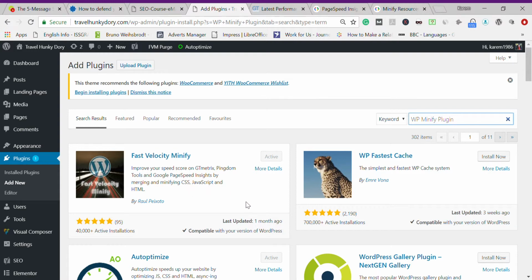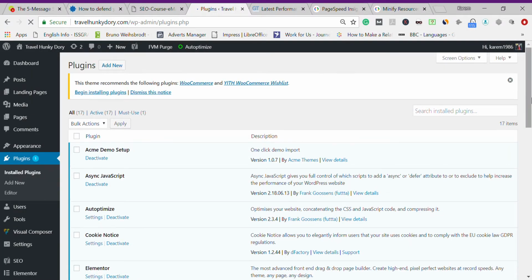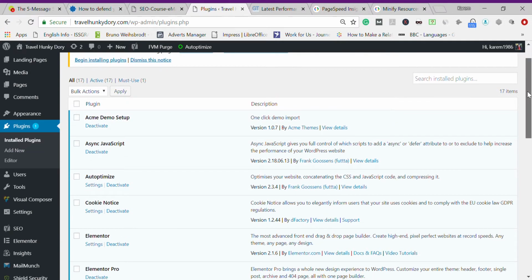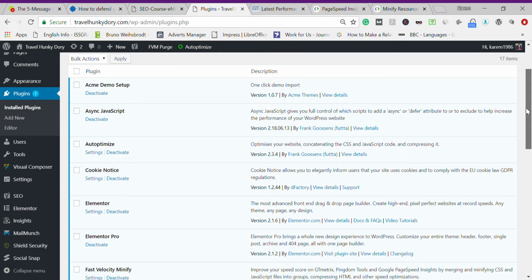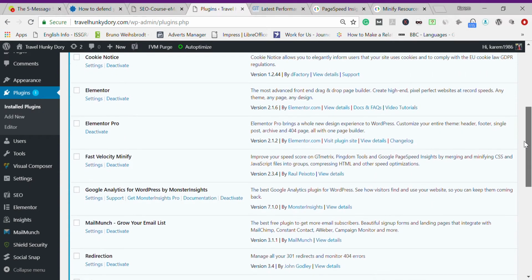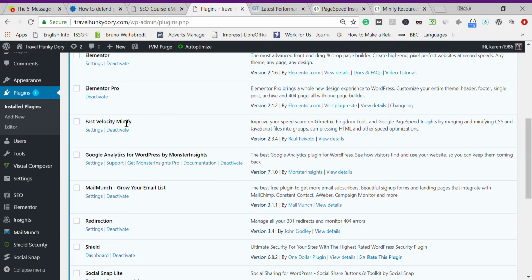I already have this plugin, so let me go to settings, and I will show you the features that you need to check. I really love this plugin because I installed it yesterday, Saturday, and today, Sunday, my GTmetrix scores are higher. So I really like it, and I feel that I can truly recommend it. So let's go to the settings here, and I will show you.